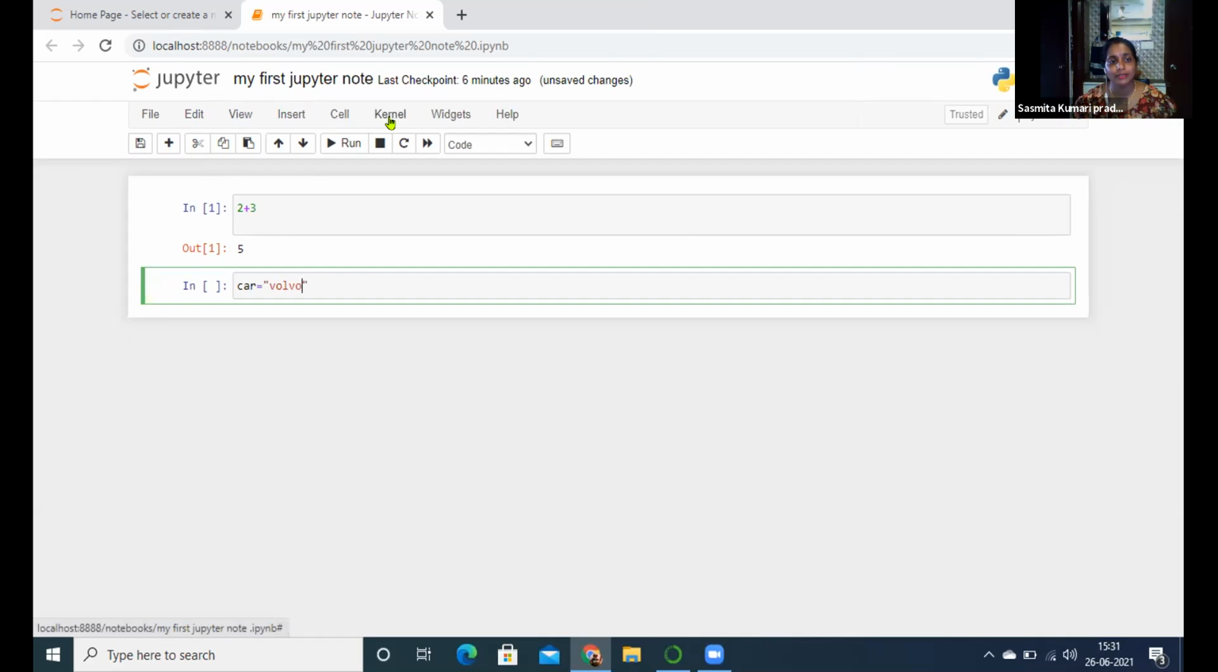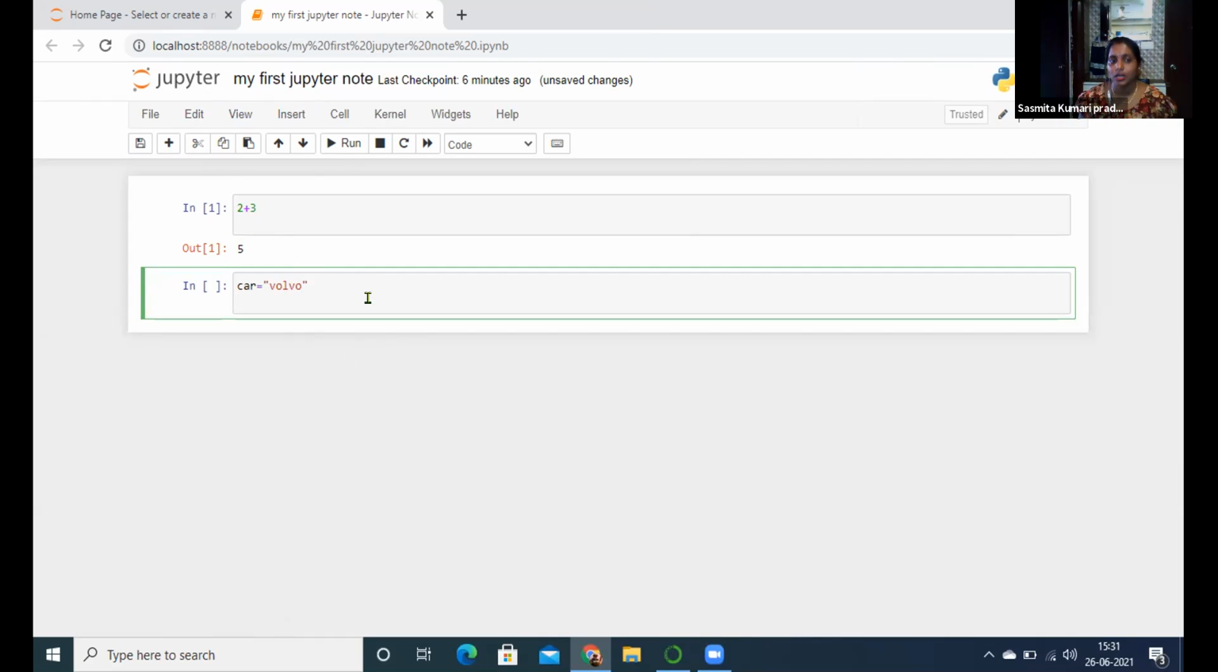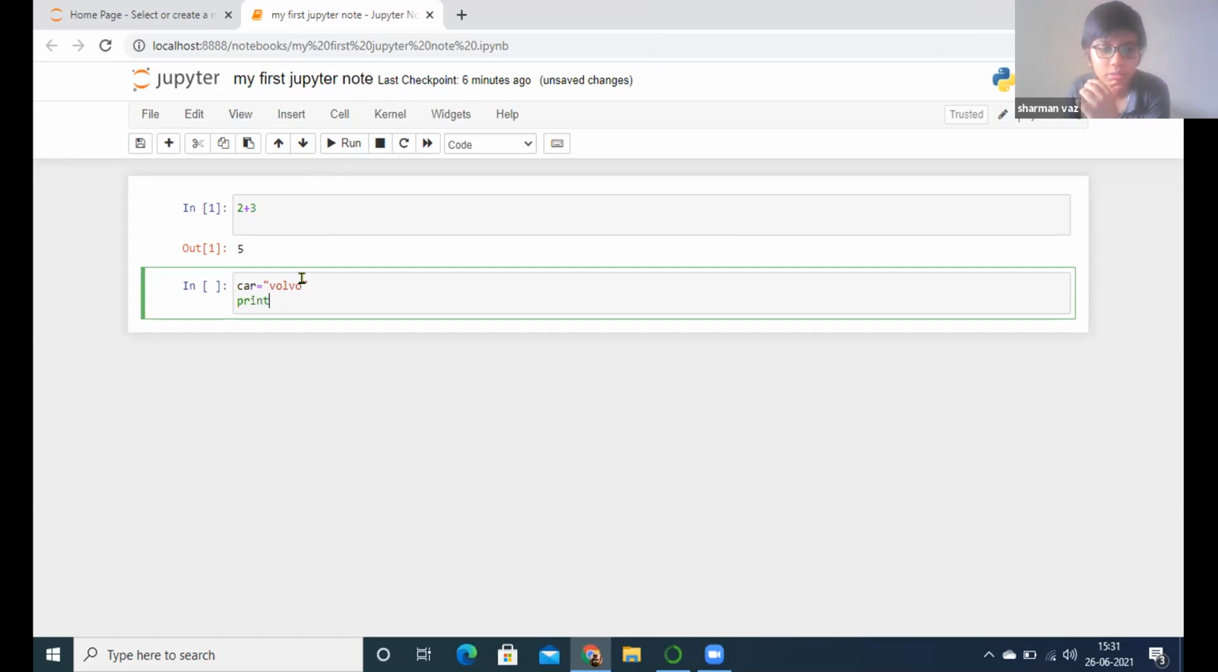No. Wait. Come there. Go outside. Press enter. Now print. Whenever you print, not run. Now write print. Press the print command. When you print car, what will you print? Print car.